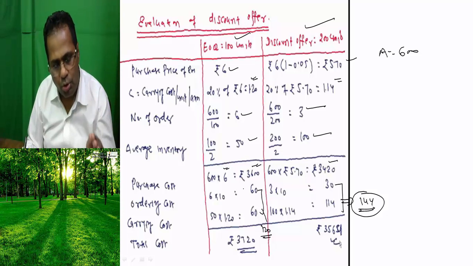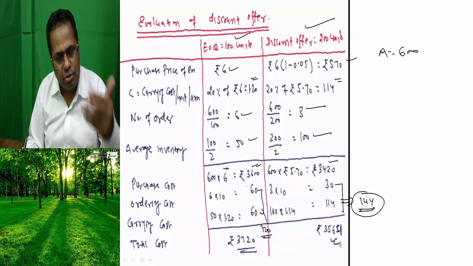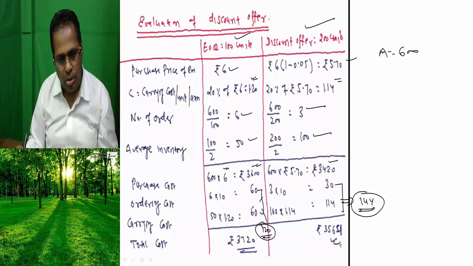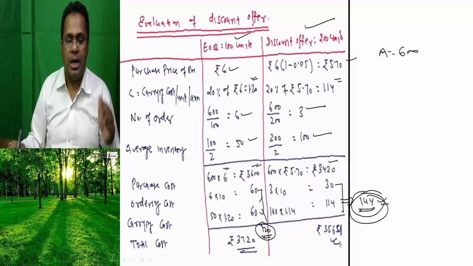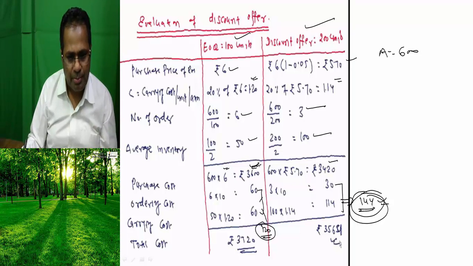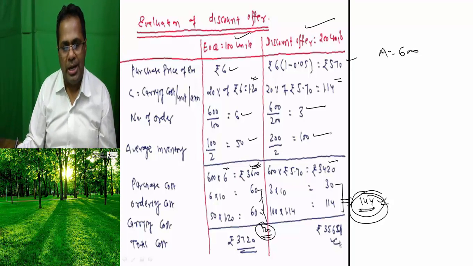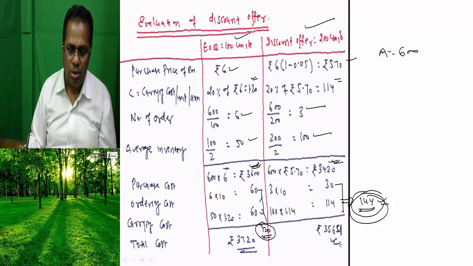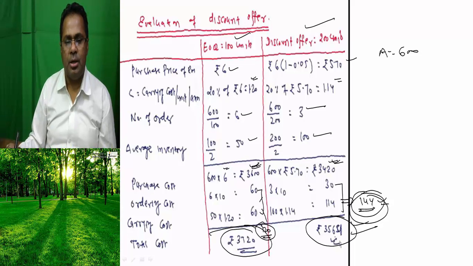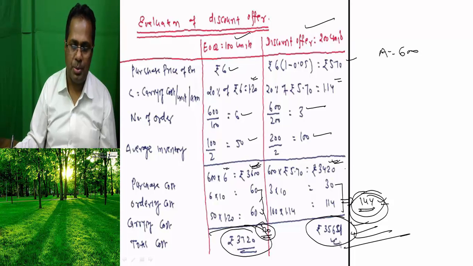At EOQ, ordering cost plus carrying cost is always lower. At the discount offer, ordering cost plus carrying cost is always higher. At EOQ, purchase cost is higher. At the discount offer, purchase cost is lower. Okay. Adding these all, 3720 per annum you are going to expend at EOQ, and 3564 is the expenditure here. Out of these two, which one is better? This one has a lower cost, that's why the discount offer is accepted.